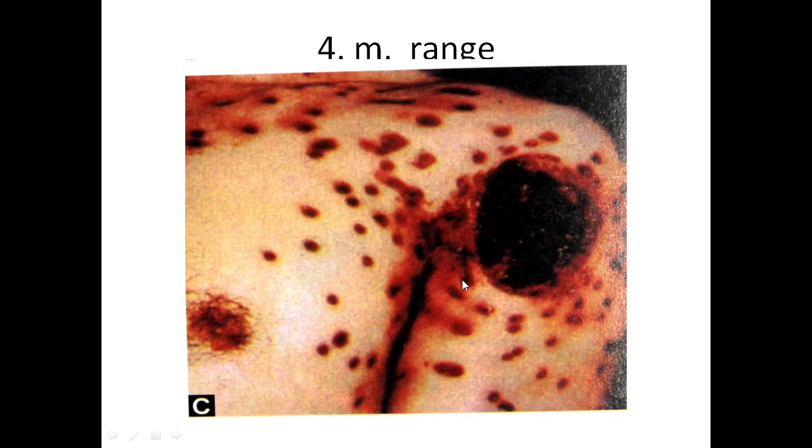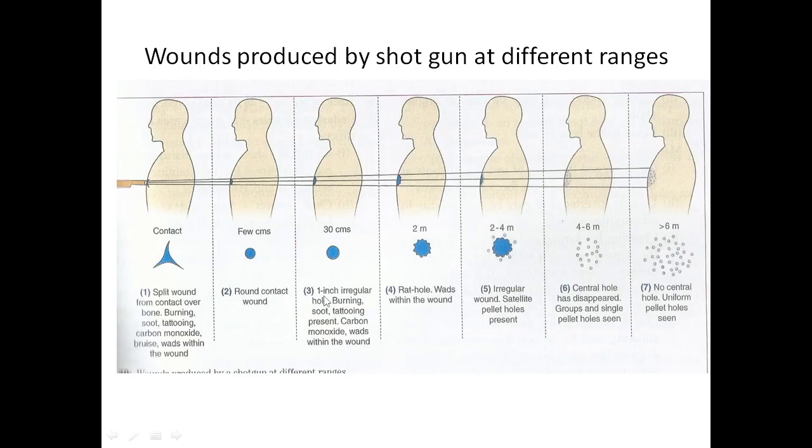This is the 4 meter range. You will find the spreading, the central hole is there, and spreading of the pellets will be there. Why are you finding more spreading here? The spreading is appearing more than 10 centimeters, because of the lateral side of the body. So these are the wounds produced by shotguns at different ranges.